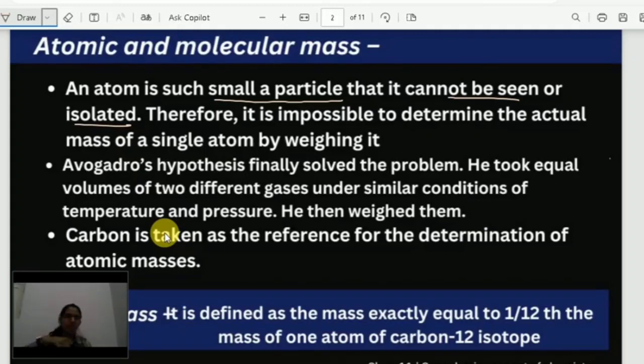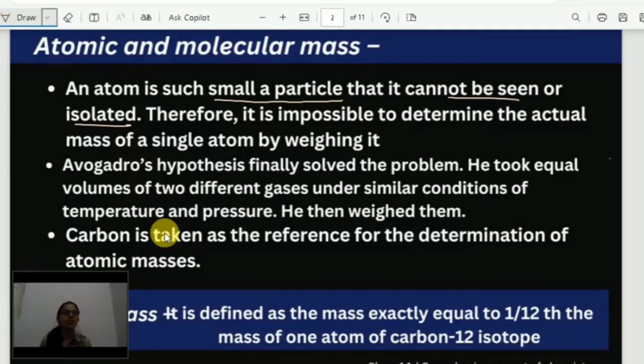Generally, in part 1 we have discussed matter, right? In every matter we know that there are atoms and molecules. So atom is the simplest unit present, the smallest particle present in any matter. But can we see the atom? No, we can't see the atoms, and we can't isolate them either. What is the meaning of isolate? Isolate means we can't remove an atom from the matter. Therefore, it is impossible to determine the actual mass of a single atom by weighing it.